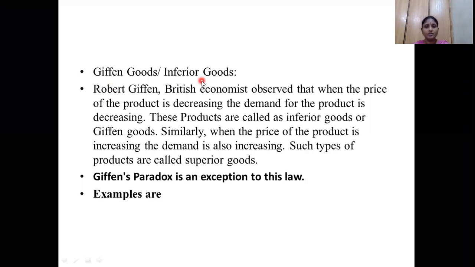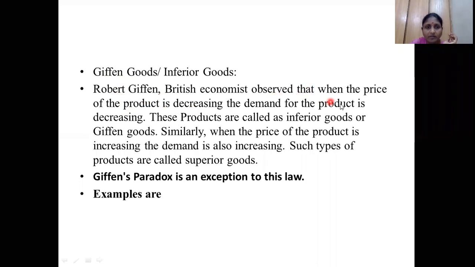So what are Giffen goods? Giffen goods are also known as inferior goods. These Giffen goods are named after a British economist, Robert Giffen. Robert Giffen explained the concept of Giffen goods because he observed this concept in the 1870s or whatever it may be, among British workers. So the concept is applied to the British workers. So these goods are named after Robert Giffen.